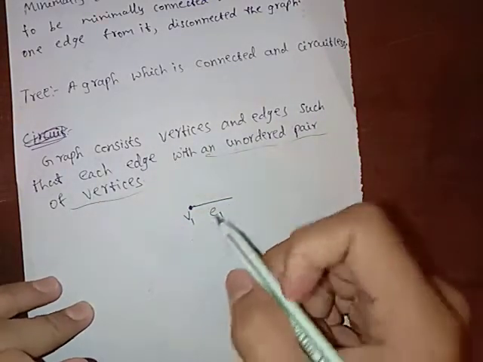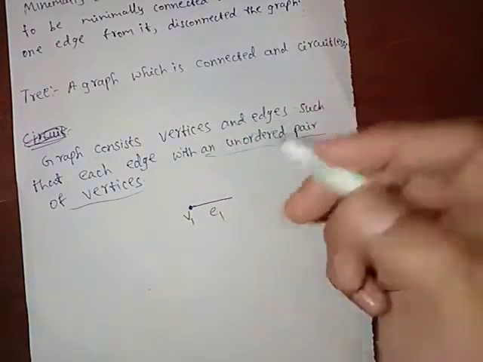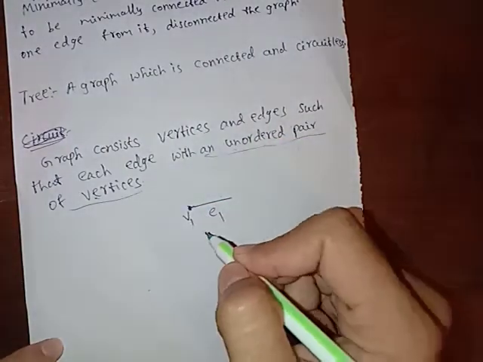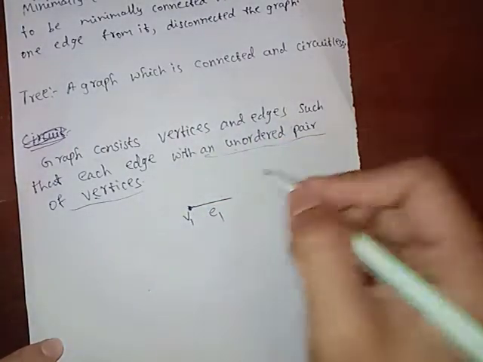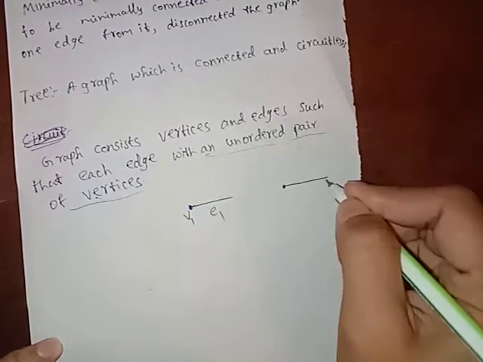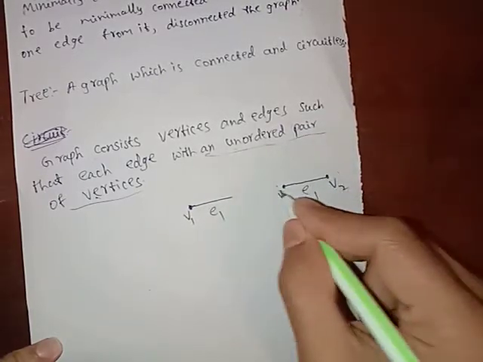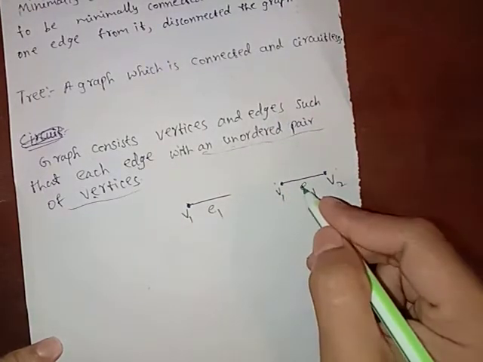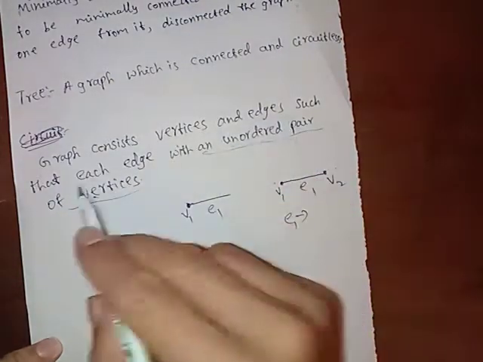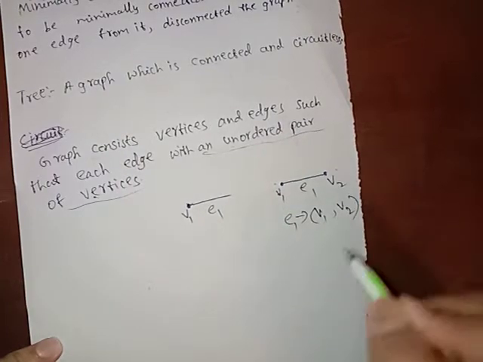That means each edge in the graph is with an unordered pair of vertices. Here one vertex is there, no other vertex here. If we consider this, we can say it is a graph. Why? Because the edge E1 is identified with the unordered pair of vertices V1, V2.